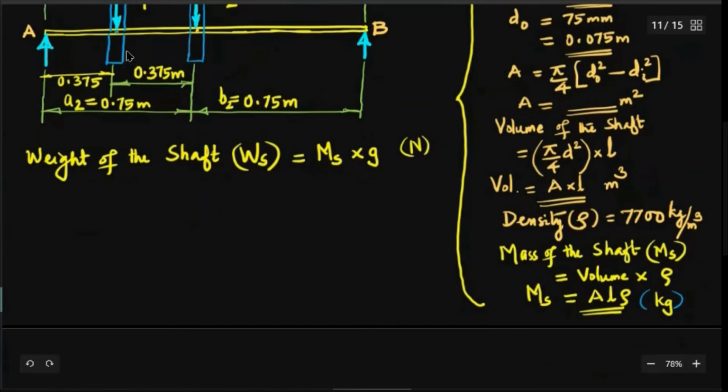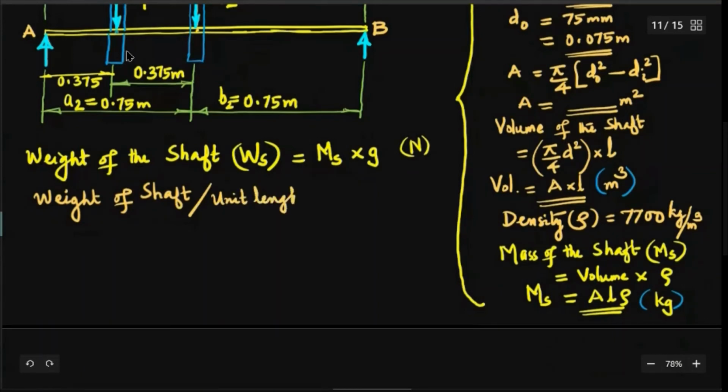I'm just clarifying things so that you are not confused. Ms into g. But what we essentially require is the rate of weight, or rather a better word, weight per unit length. That is the rate of loading, or UDL: the weight of the shaft per unit length.